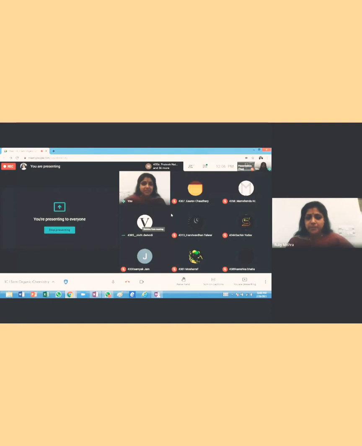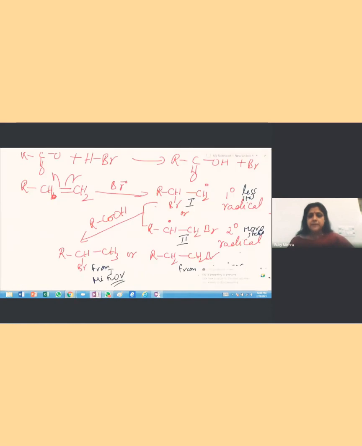Class, is it clear now? Secondary radical is more stable as compared to the primary radical. The reason is more number of hyperconjugative structures, more number of methyl groups, more inductive effect will release the electron density towards the radical, which will try to stabilize that unpaired electron. Fine. So that's why secondary radical is more stable, and hence this particular reaction undergoes anti-Markovnikov's addition.